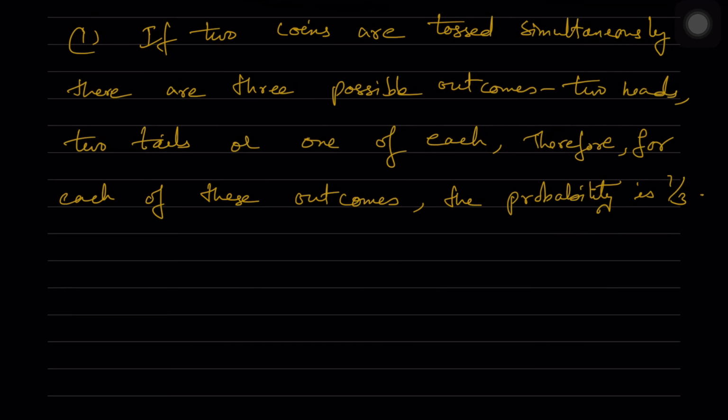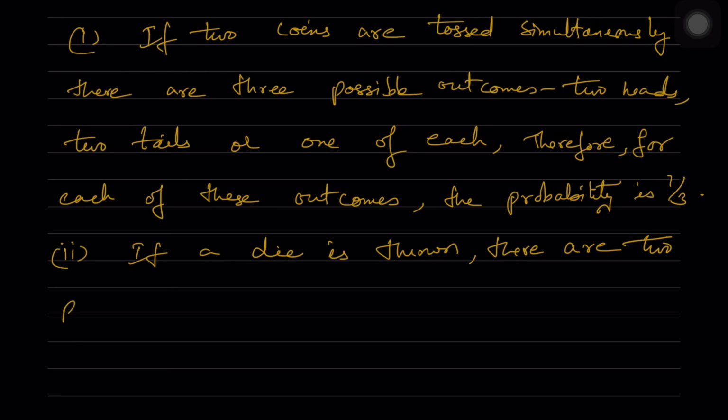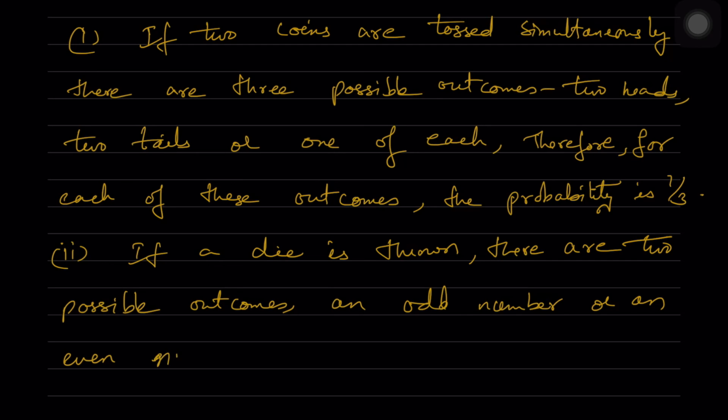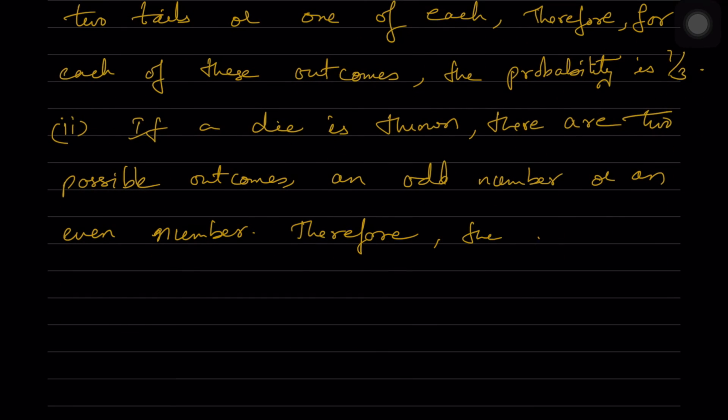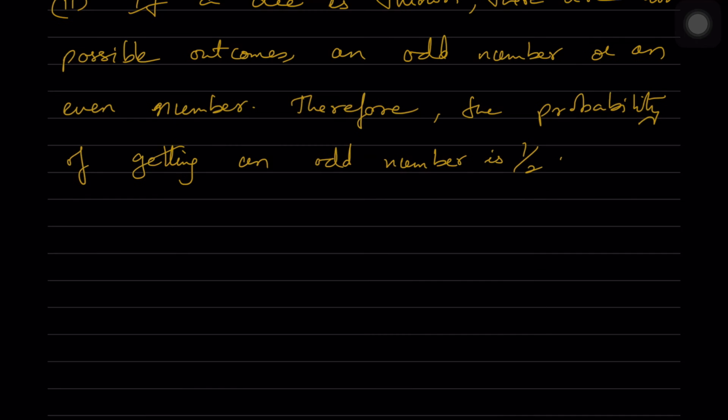Now in the solution part, we are having 2 bits actually in the question itself. If a die is thrown, there are 2 possible outcomes, an odd number or an even number. Therefore the probability of getting an odd number is equal to half. We have to tell whether this statement is also correct or wrong. Therefore the probability of getting an odd number is 1 by 2.